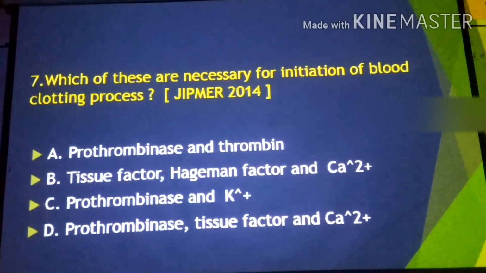So tissue factor is the third blood clotting factor, Hageman factor is the 12th, and calcium is a bivalent cation. These are the molecules that contribute a significant role in the blood clotting mechanism, and hence the correct option here is that prothrombinase is not an initiator. In the rest of the options A, C and D, prothrombinase is there as the first molecule. Prothrombinase enzyme formation happens after the involvement of the tissue factor, that is thromboplastin. Hence the correct option is B. For the 7th also the correct option is B.